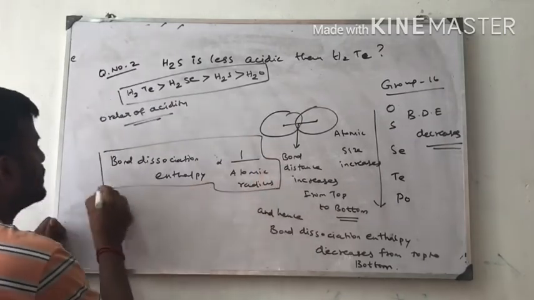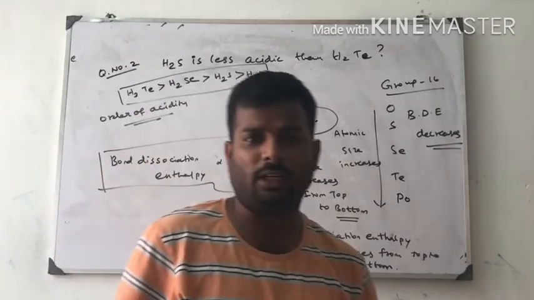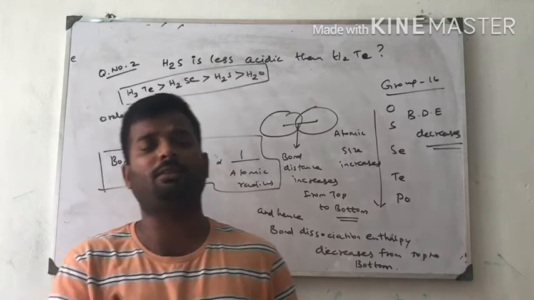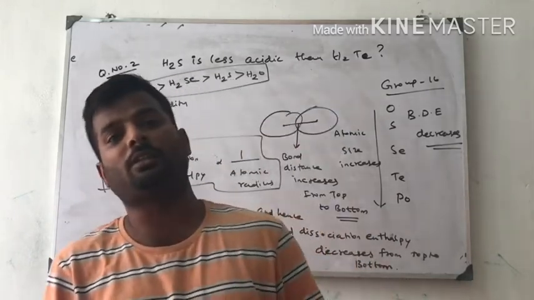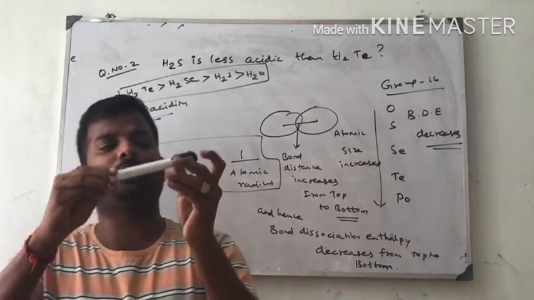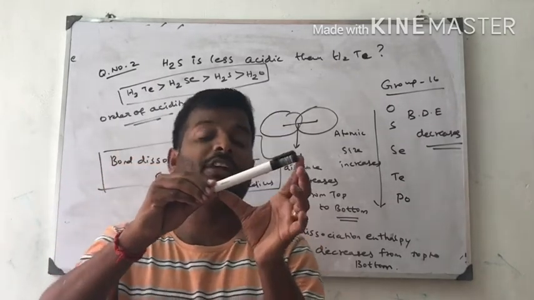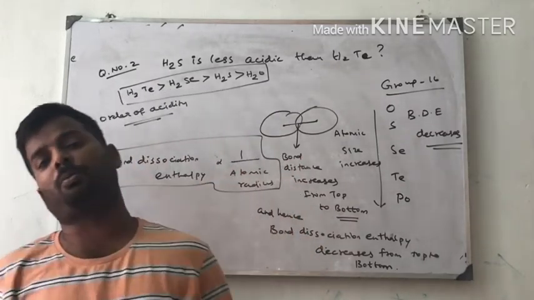If atomic radius increases, bond dissociation energy decreases. The reason is, if the atomic size increases, the effective nuclear charge will decrease. Therefore, the attraction between the nucleus and the neighboring atom will be weaker, and less energy is needed to break the bond.